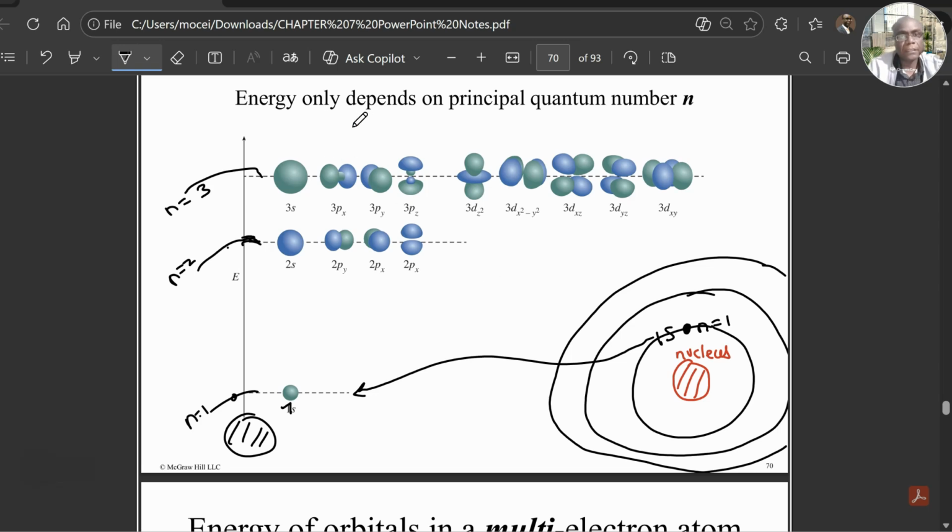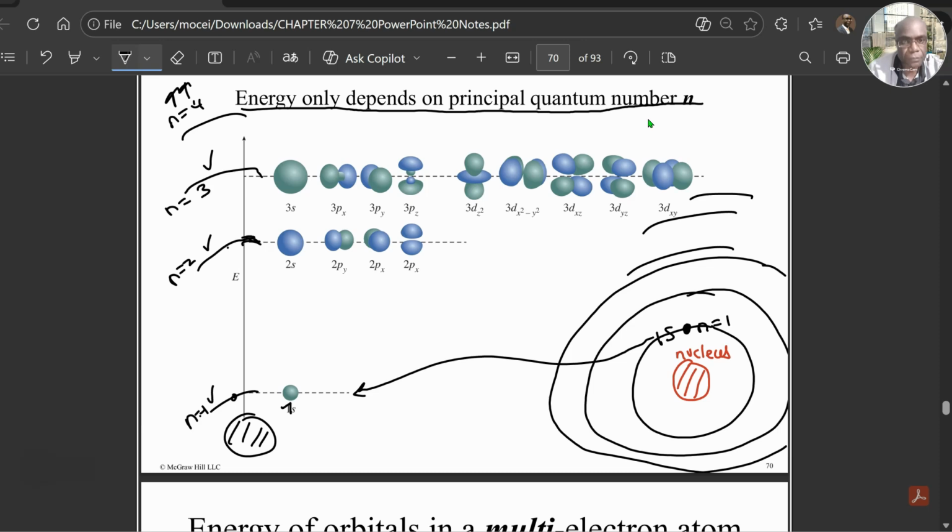So energy only depends on the principal quantum number n, as you can see in my description. The energy of the electron will only depend on the principal quantum number n, whether it's on n equals 1, n equals 2, n equals 3, n equals 4, etc., going higher outside the nucleus.